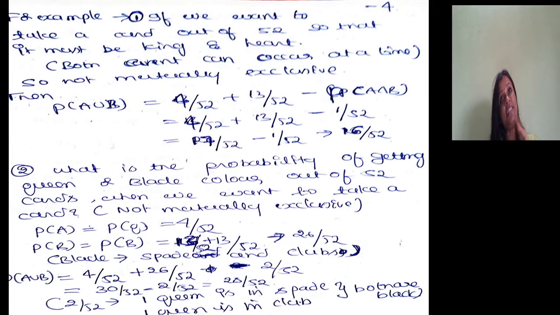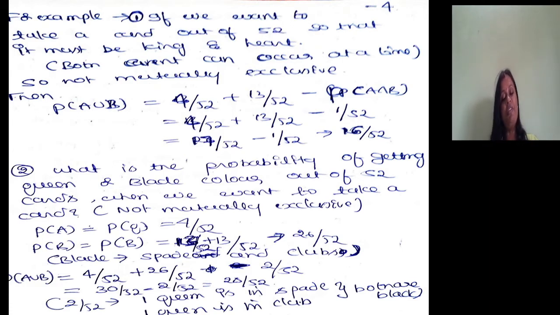Try to understand. Out of the 26 black cards there are 2 shapes, and again there are 2 queens in it. So the probability of getting a queen, 4 by 52, plus the probability of getting black color, 26 by 52, minus the number of cards out of 52 that are black and queen, which is 2.